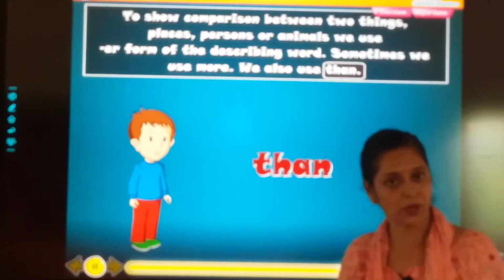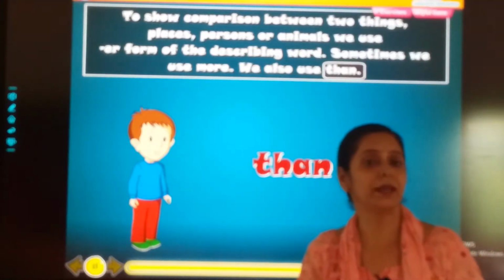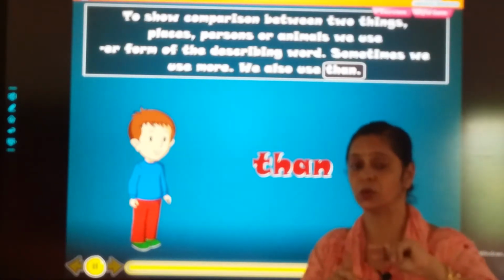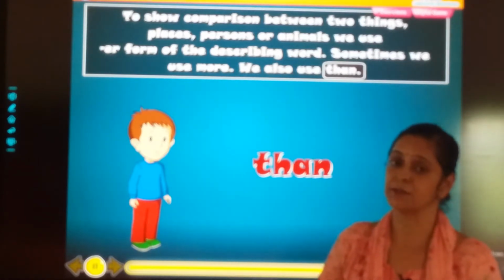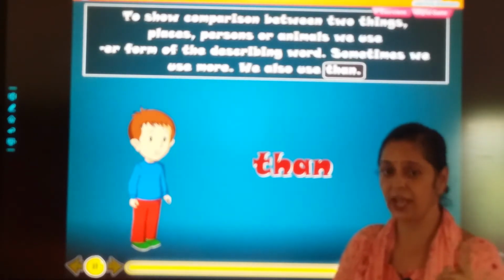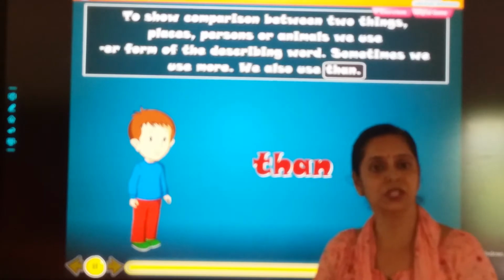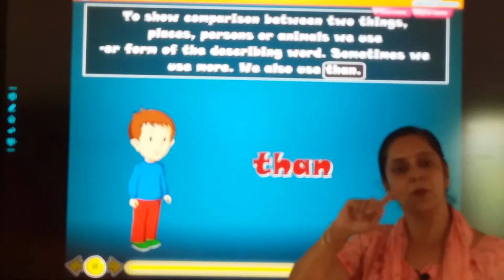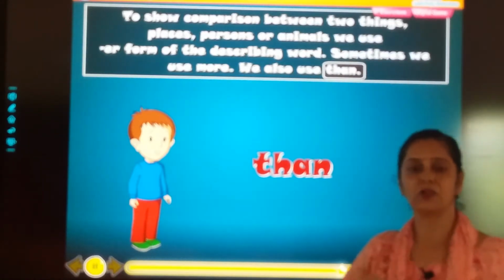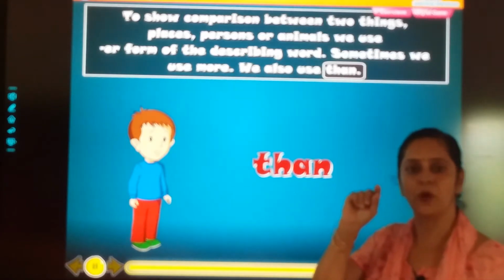Okay, so you have understood what is the comparison. दो objects, दो animals, दो persons में comparison होता है. ठीक है, at that time हमको क्या use करना है? er or more than, isn't it? Now children, let's go with a small exercise.